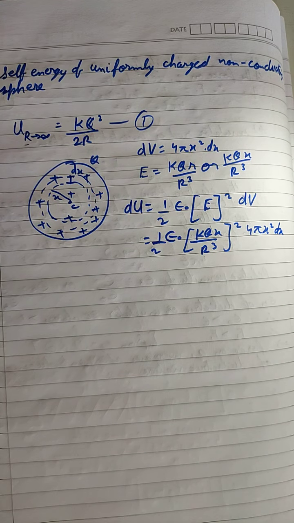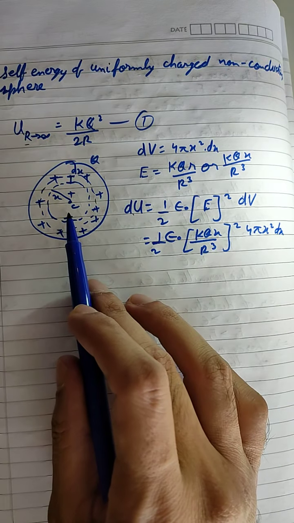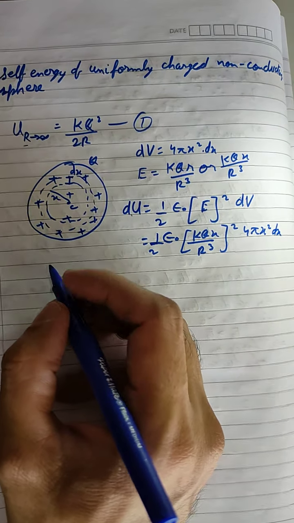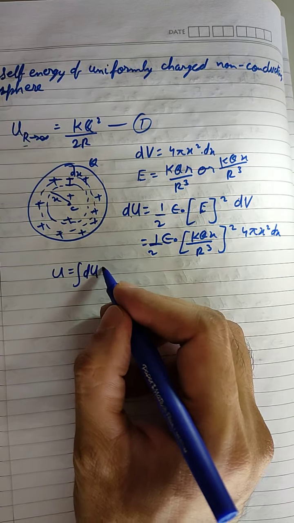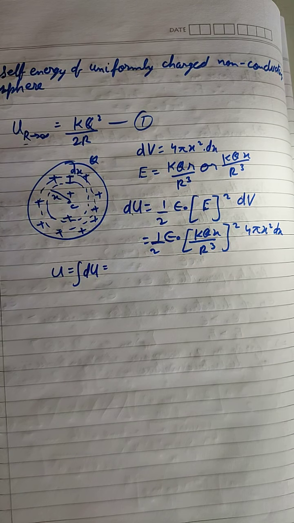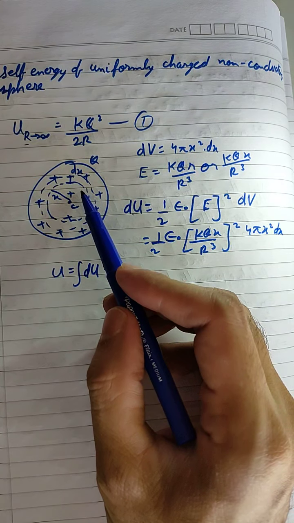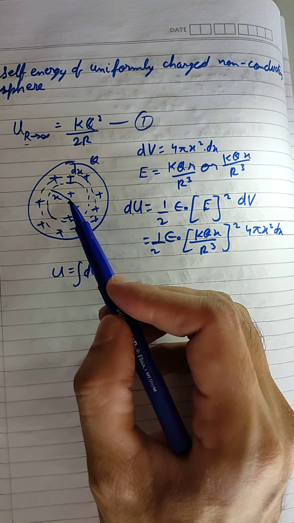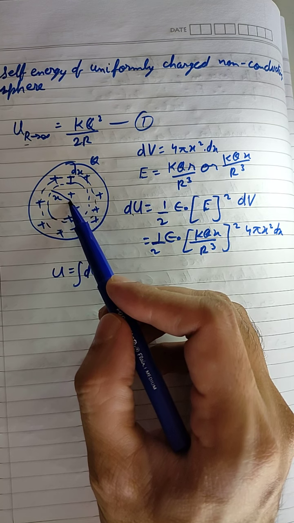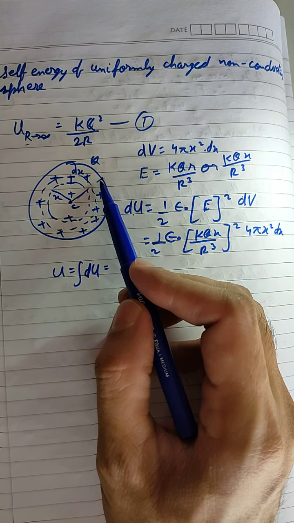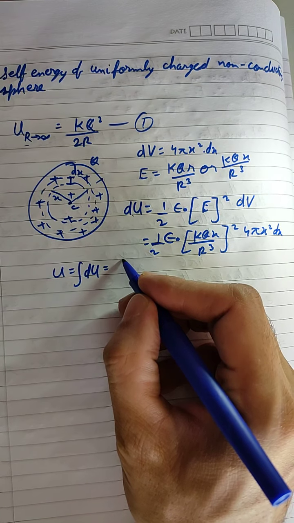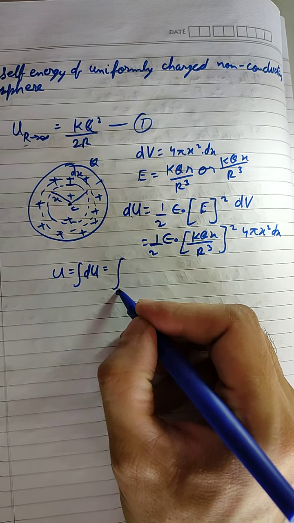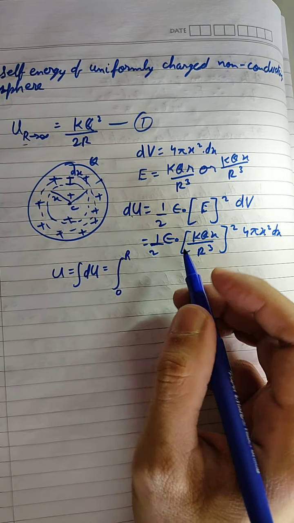Now to calculate the total field energy inside the sphere, remember this is the field energy inside the sphere, it will be given as U, and it will be the integration of dU. Since we are taking only the shells inside the sphere, the integration will extend from 0 to the surface, which is the distance r. The sphere has radius r, so the limit will be from 0 to r.